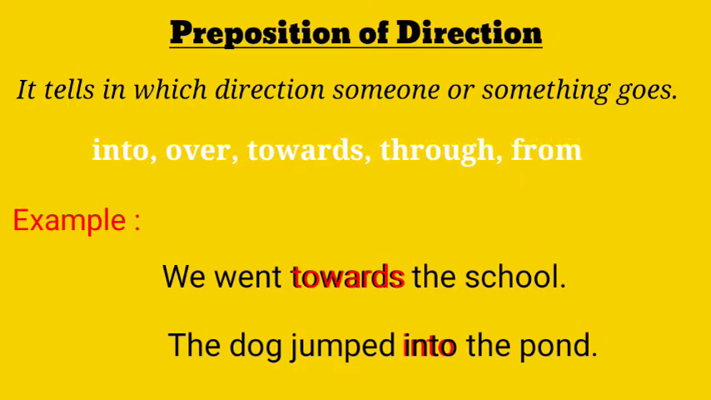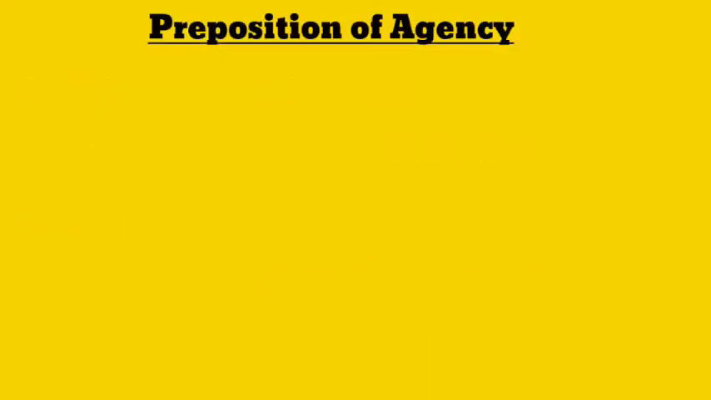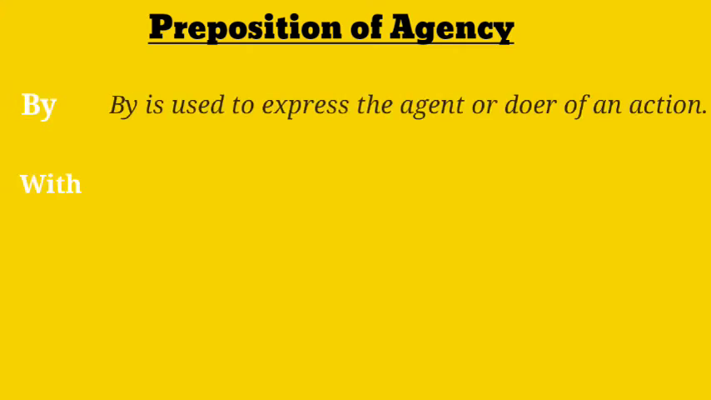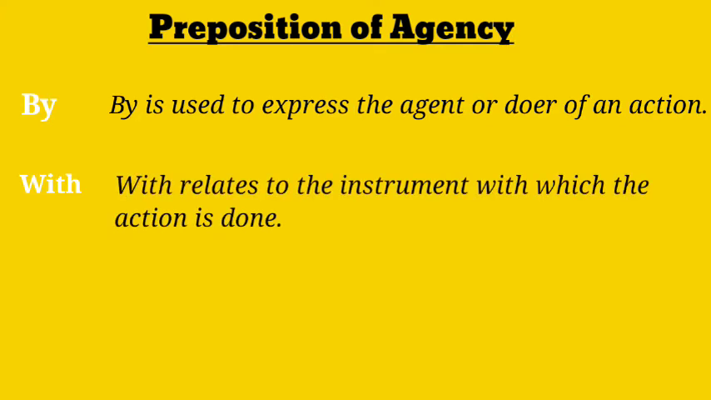Apart from these three, another type of preposition is preposition of agency. There are two prepositions of agency, by and with. By is used to express the agent or doer of an action, whereas with relates to the instrument with which the action is done. Let us understand them with the help of examples.